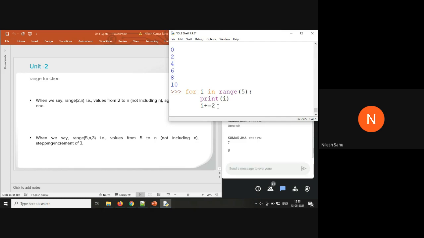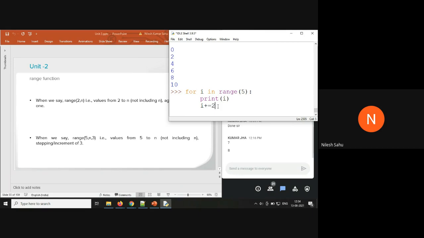Please someone respond, please. At least give me a wrong answer also, if you're not giving me the correct answer. Anyone?